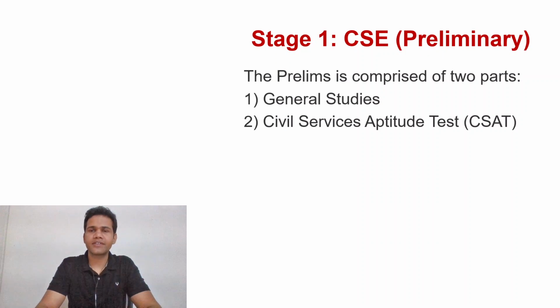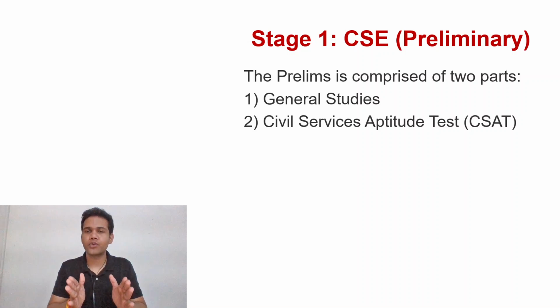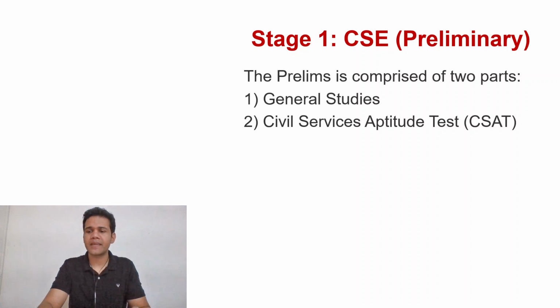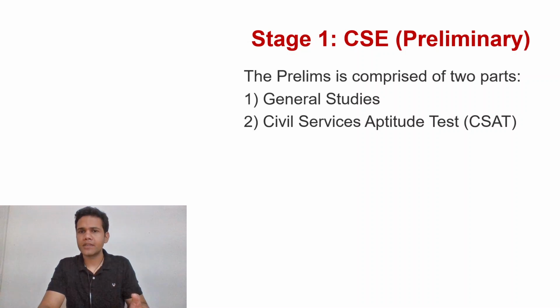The first stage is the CSE prelims exam, which comprises two parts. One is the general studies paper, that is paper 1, which is conducted in the morning shift, from 9:30 to 11:30. And then after a break, in the afternoon of the very same day, we have the civil services aptitude test, the CSAT paper, that is paper 2. For each of these papers, you will get 2 hours, and the maximum marks are 200 for each paper.